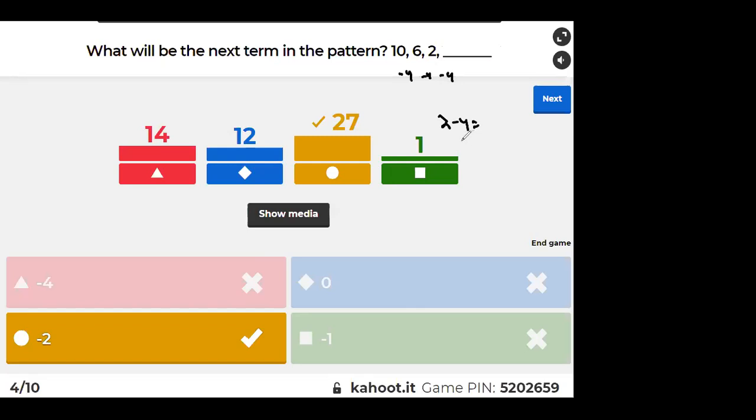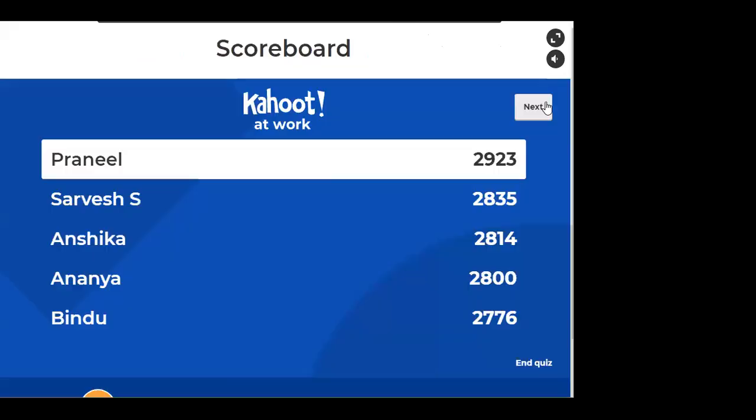See, if you have 2 rupees and I ask you for 4 rupees, what will you have? You will have minus 2 rupees. Now you should borrow something, right? Very good, Anshika. Got it. So it is minus 2. Next.